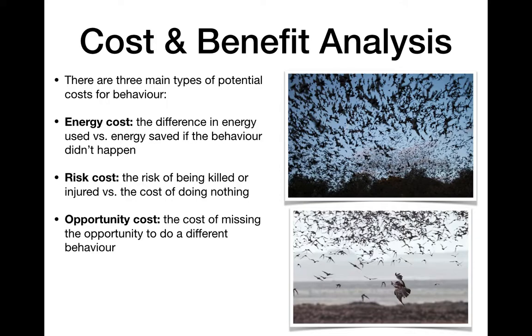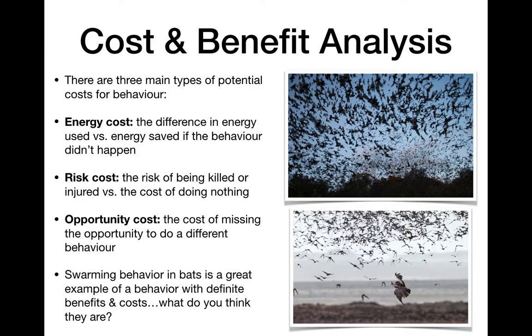Third is opportunity cost. If you choose to do a certain behavior, you can't do a different behavior. So for example, here I am, sitting here doing this lesson for you guys, and the time it takes for me to do this, I can't do other things. So I can't do some exercise, I can't go to the grocery store, I can't do other things, I'm doing this instead. And that's a cost.